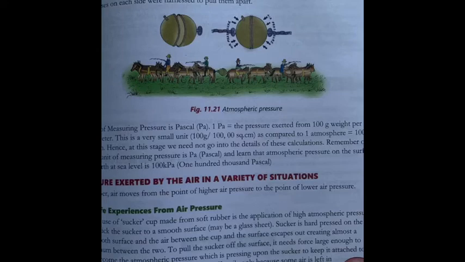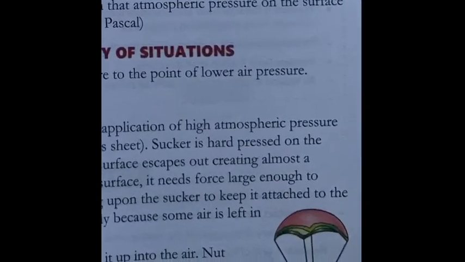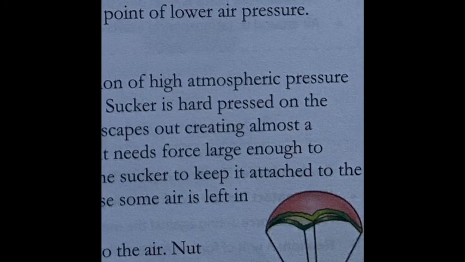The next example: a nut is thrown towards the sky and it falls very fast, all because of gravity. The second time it is tied with a thread and a handkerchief and thrown towards the sky.